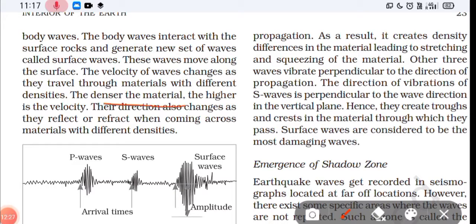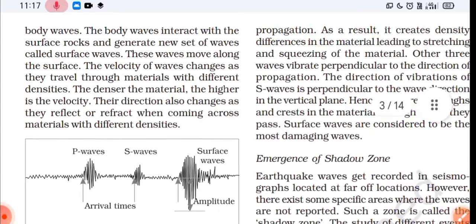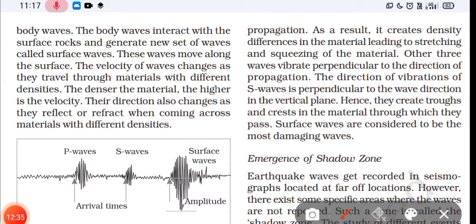The denser the material, the higher the velocity. You should learn this: the denser the material, the higher is the velocity, okay. It's simple, you have to remember it. Their direction also changes as they reflect or refract when coming across materials with different densities, okay. It is at this point that their direction changes, not velocity. You have to remember it very carefully.